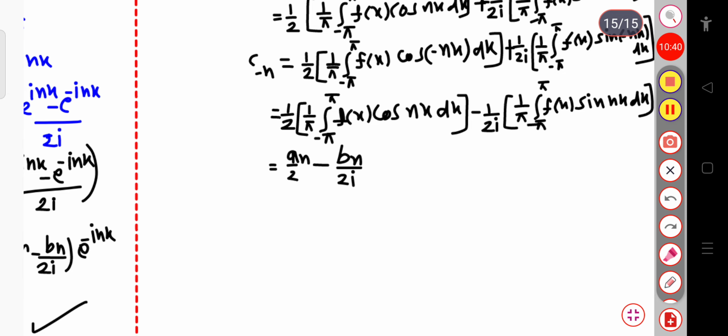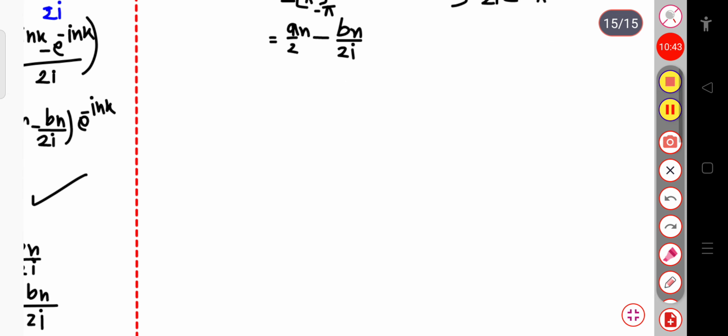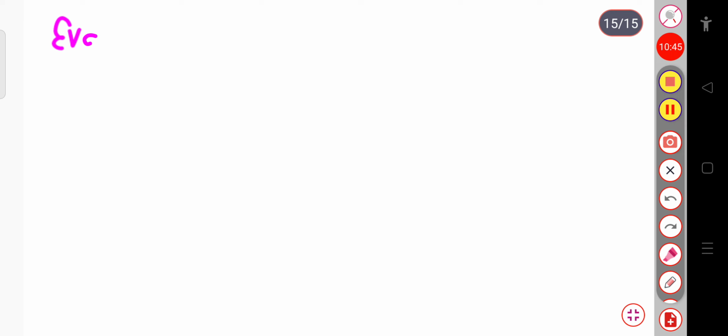Now let me write the evaluation of c naught, that is the coefficient we will calculate, c naught.